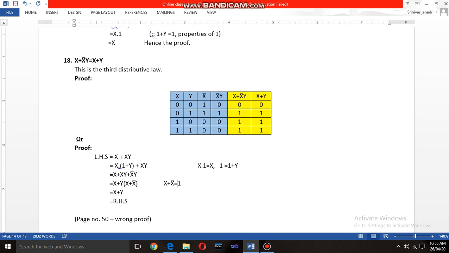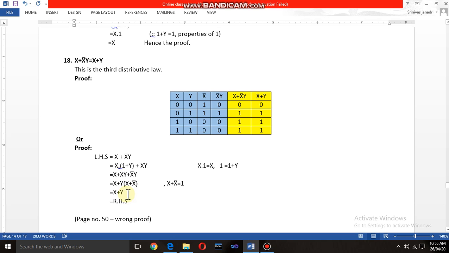That's why we always have to remember those Boolean postulates. Every Boolean postulate is important in solving Boolean expressions. x plus x complement is nothing but 1 again. So replace this x plus x complement by 1, and you will get x plus y. That is nothing but the RHS.